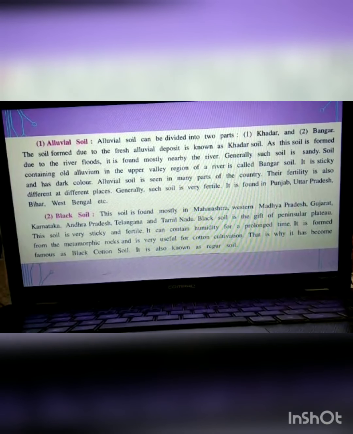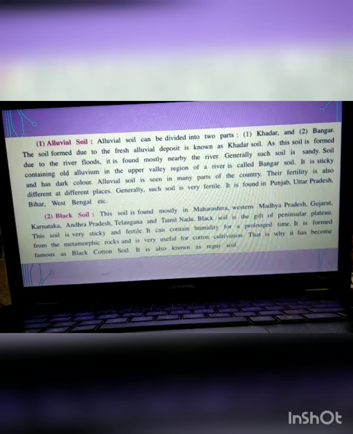The next is black soil. It is mostly found in the Maharashtra region, then Karnataka, Andhra Pradesh, Tamil Nadu, Madhya Pradesh, Gujarat. It can retain humidity for a longer time. It is very sticky and fertile, and it is famous for cotton cultivation. That's why it is known as black cotton soil, and it is also known as regur soil.